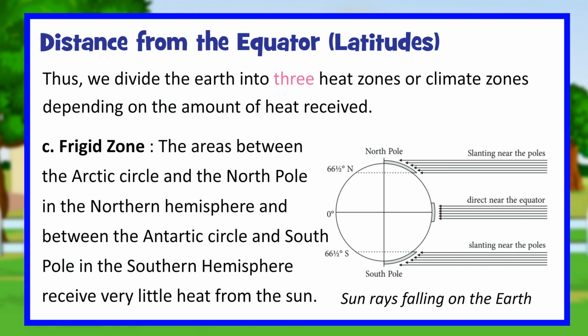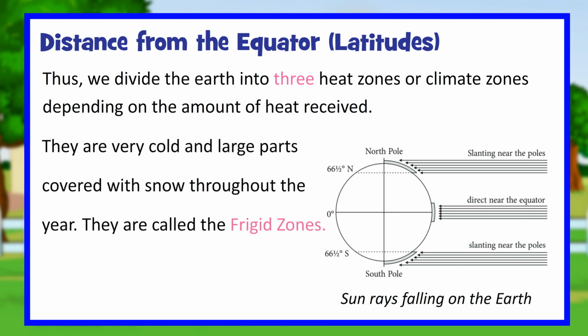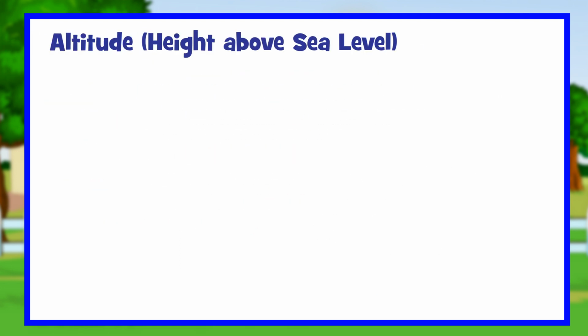C. Frigid zone. The areas between the Arctic Circle and the North Pole in the northern hemisphere and between the Antarctic Circle and South Pole in the southern hemisphere receive very little heat from the sun. They are very cold and large parts covered with snow throughout the year. They are called the frigid zones.